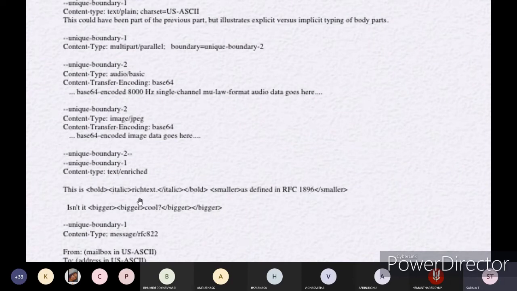If you want to change the fonts of the data, if you want to make a word bolder, if you want one line only in italic format, and if you want to do extra things like changing the fonts, the format of that will be represented in the format of RFC 1896.